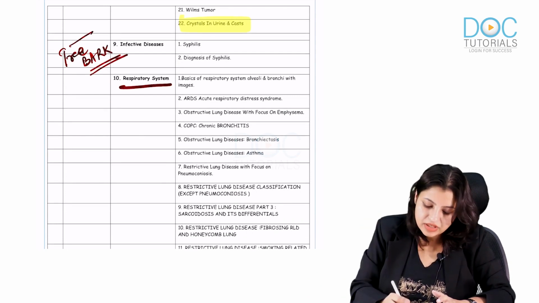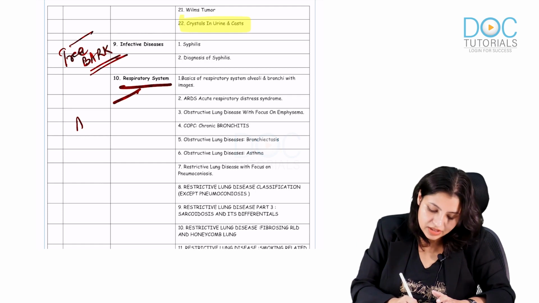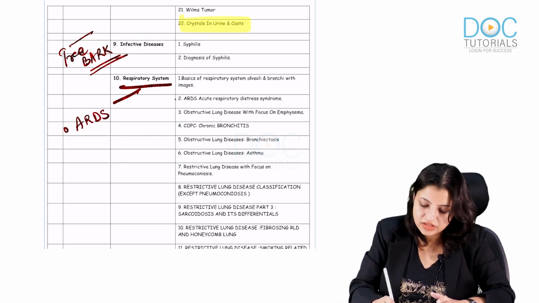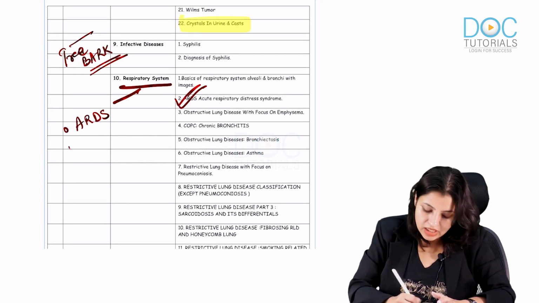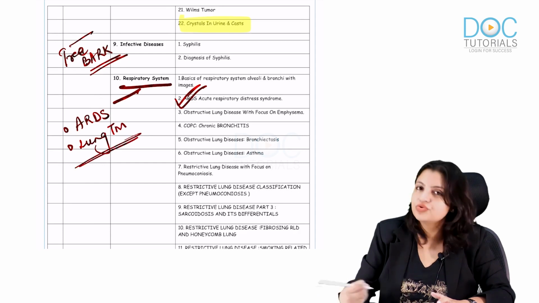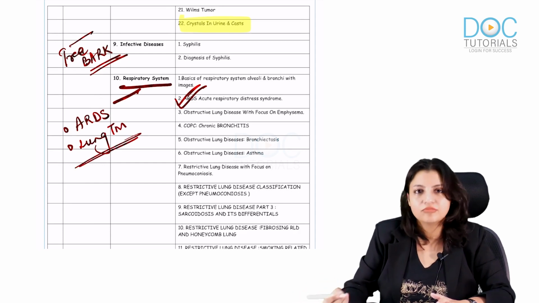In respiratory system, I want you to know about ARDS. Very important, hyaline membrane disease, all its pathogenesis and everything is a very important disease. Apart from that, see all the lung tumors. Other things you do study in your medicine also, so even if you don't remember, it's okay.